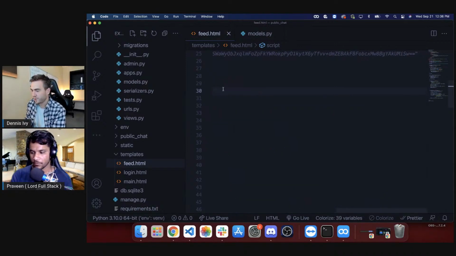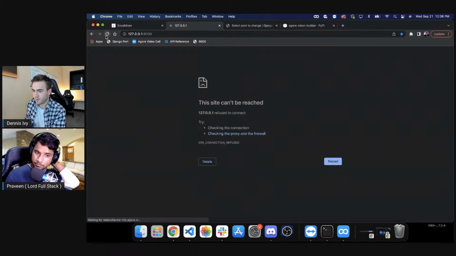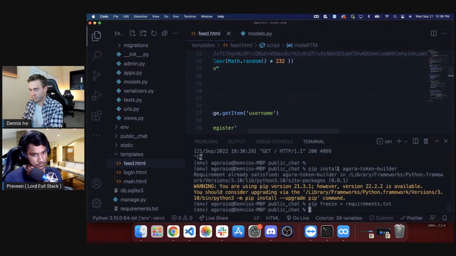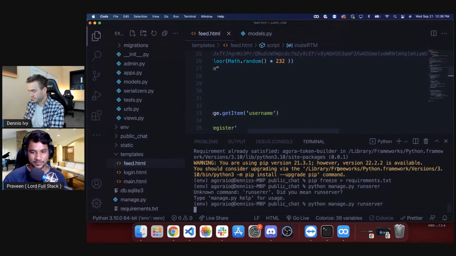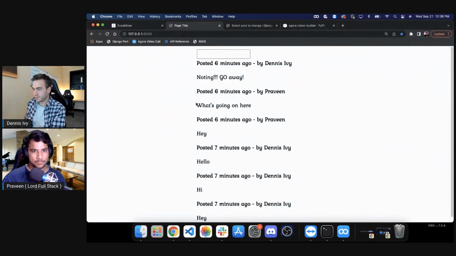Let's see if Cody was able to get that message working. Oh, here, let me just turn on my server. npm run server. Yeah. npm manage.py runserver. Okay, so we'll make this public in a second.